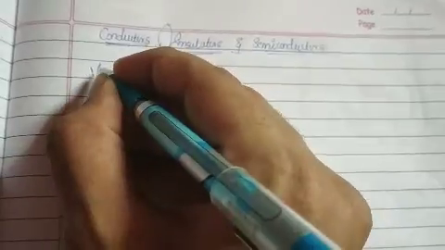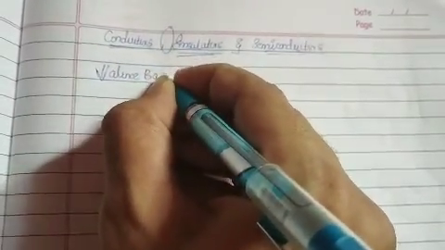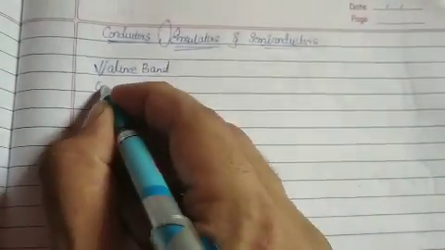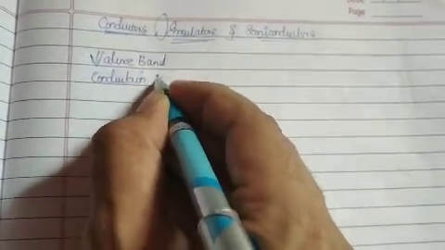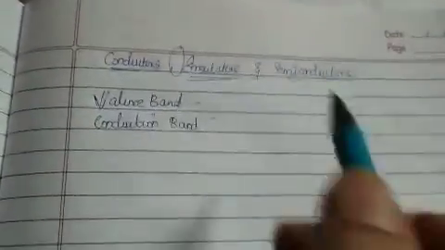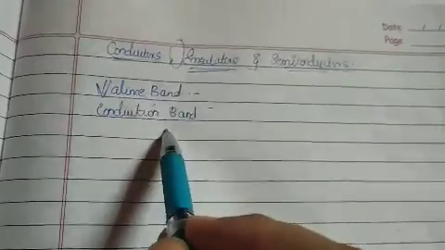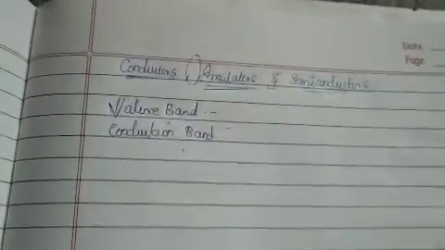Before going into the depth of this knowledge, first I want you to understand two important terms: the valence band and the conduction band. I am making you aware of these two things because with respect to them, we are going to classify our substances as conductors, insulators and semiconductors.